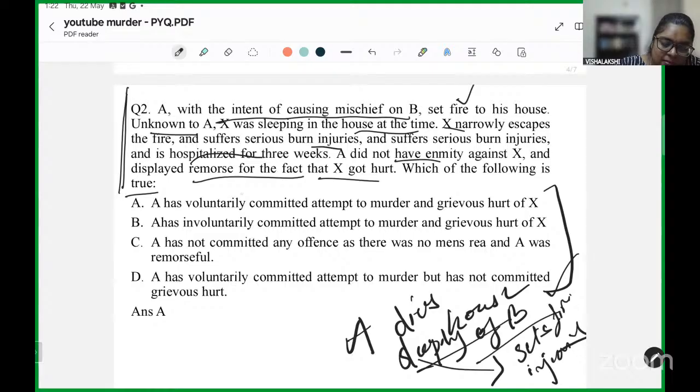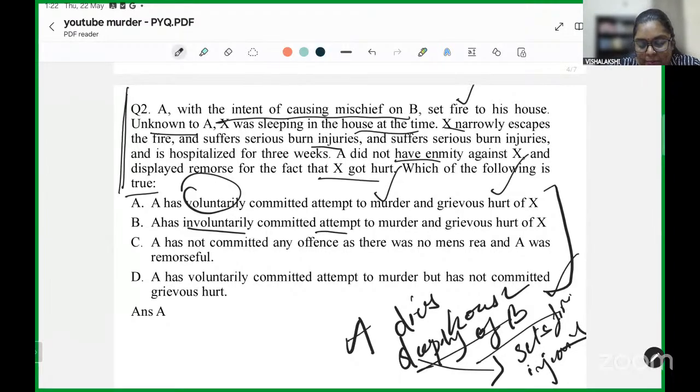Has A voluntarily committed attempt to murder and grievous hurt? The term is voluntarily. Have you willingly done it? The second option: A has involuntarily committed attempt to murder and grievous hurt of X, which is that he didn't want to, but he has. Next option: A has not committed any offense as there was no mens rea and A was remorseful.